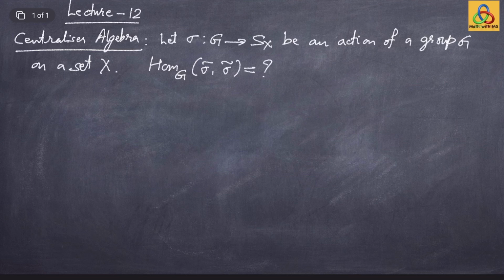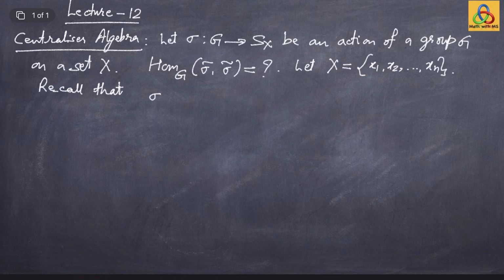So to simplify matters, we will fix elements of the set X. We will label them. So let us write X equals say x1, x2 and so on, xn.